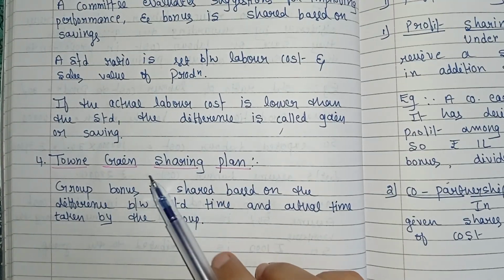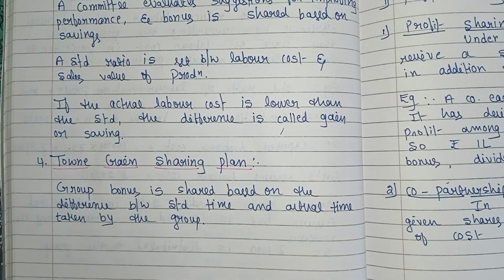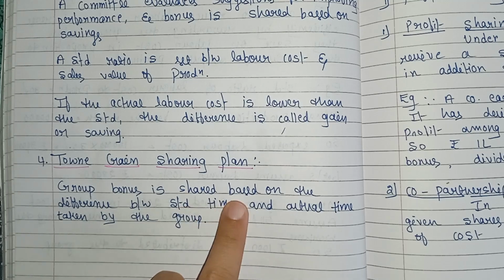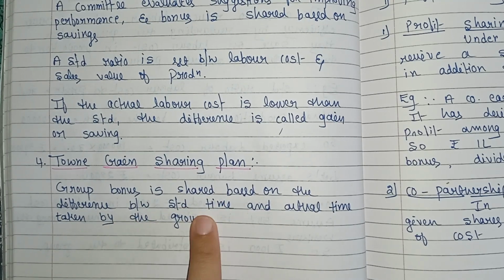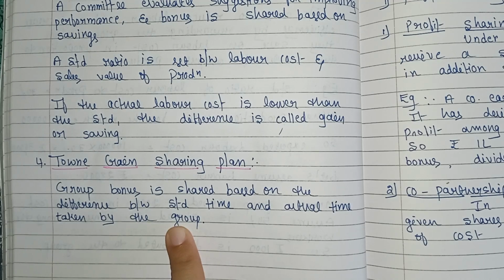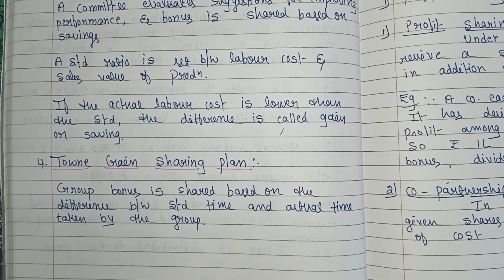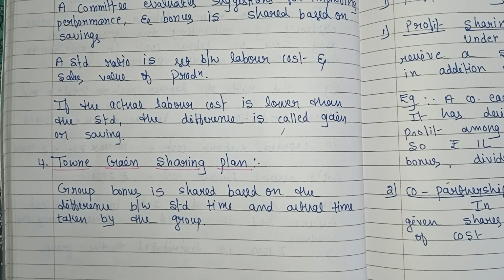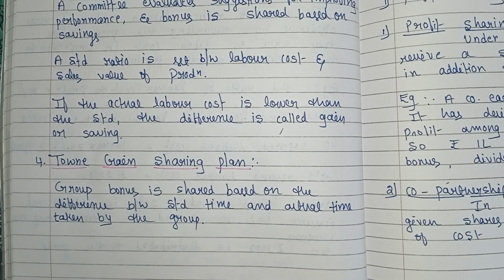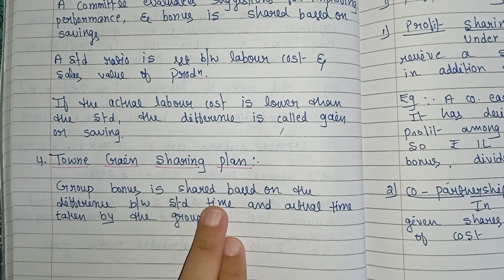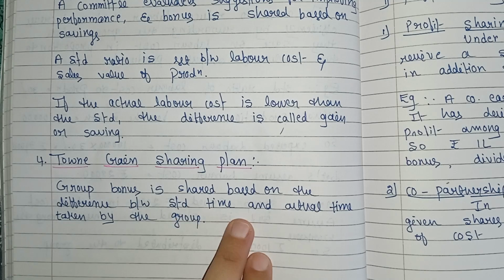And the fourth one is Towne Gain Sharing Plan. What does it mean here? Group bonus that is shared based on the differences between standard time and actual time taken by the group. In Priestman's production, the bonus is given if the actual production is more than the standard production. But here in Towne Gain Sharing Plan, the group bonus is shared based on the differences between standard time and actual time taken by the group.